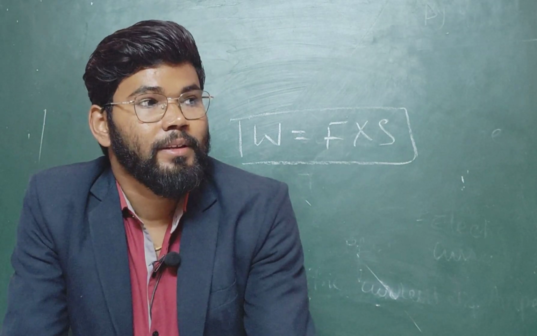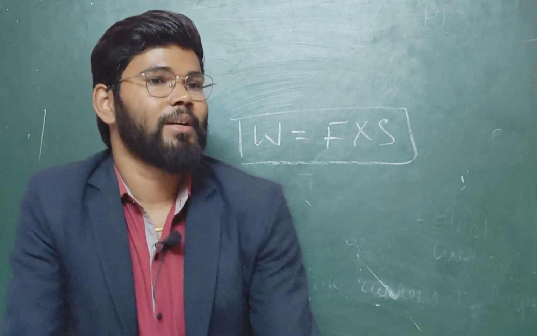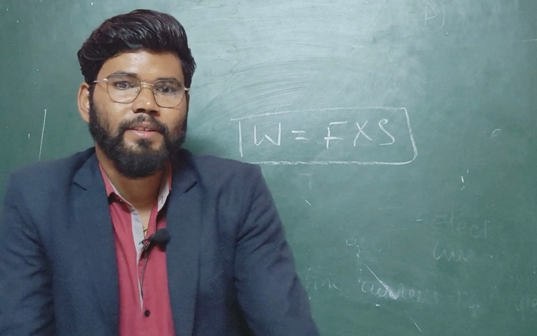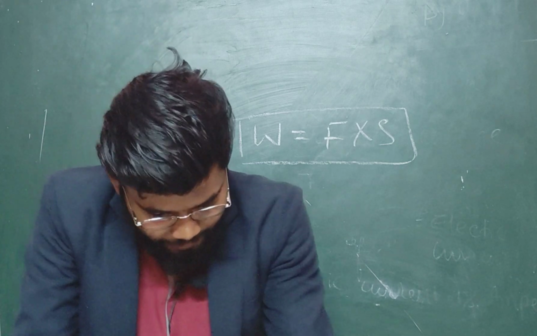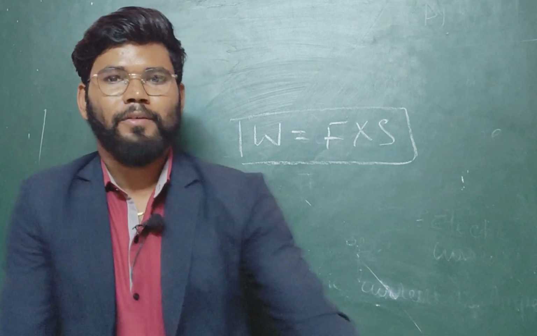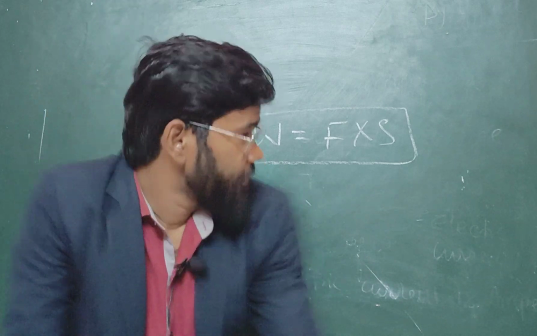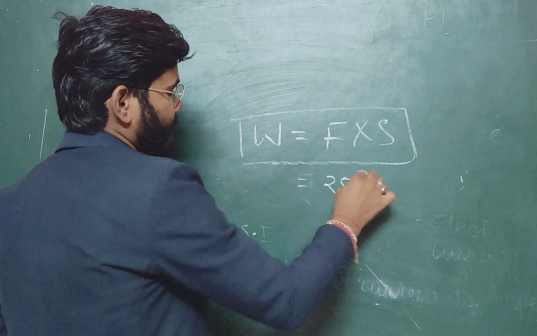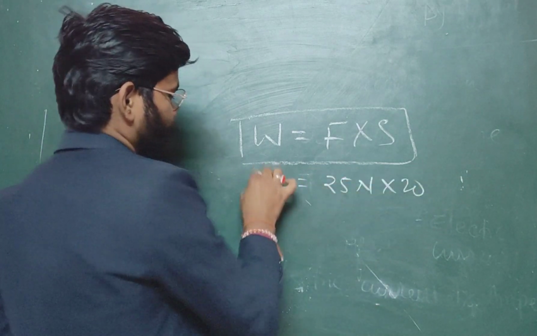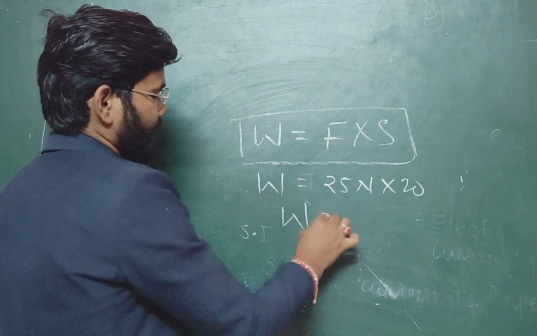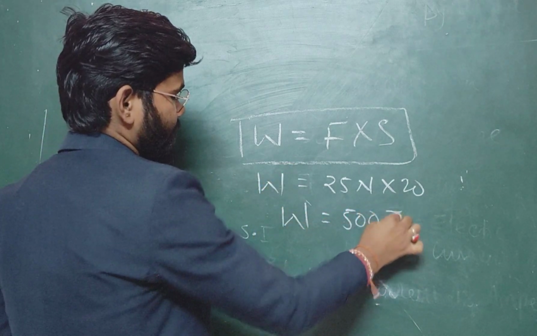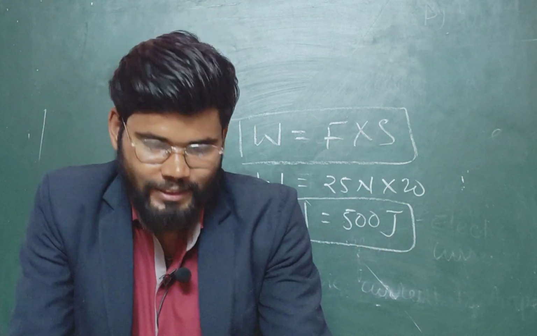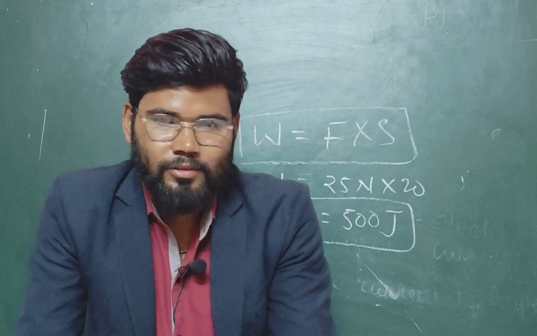Applying the formula W equals F into S, the value of F is given as 25 Newton and the displacement is 20. Putting in the values, simply we can say the value of work is 500 joule. Okay, so simple questions like this will come in the examination, and you can solve them like that.